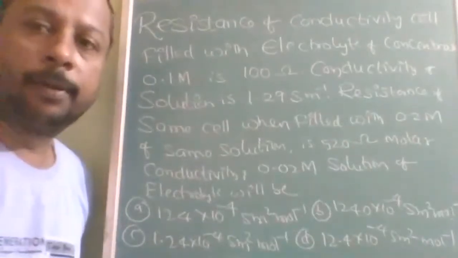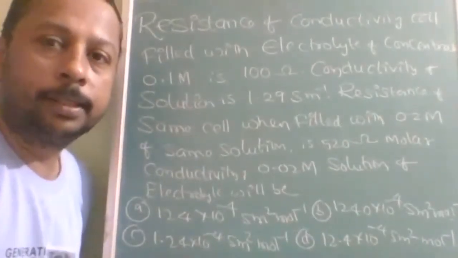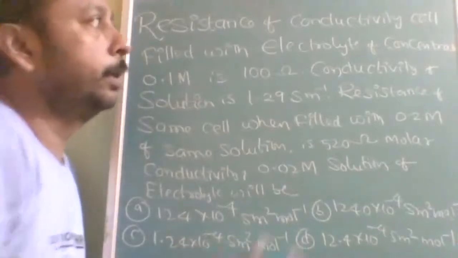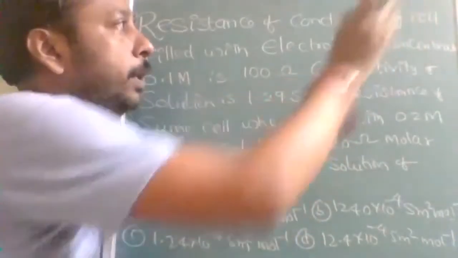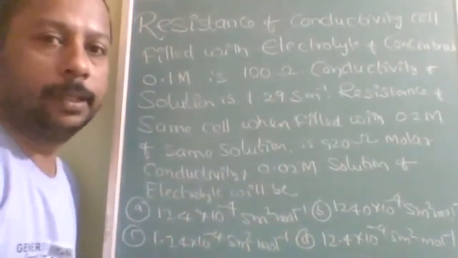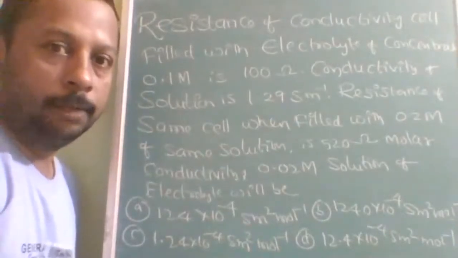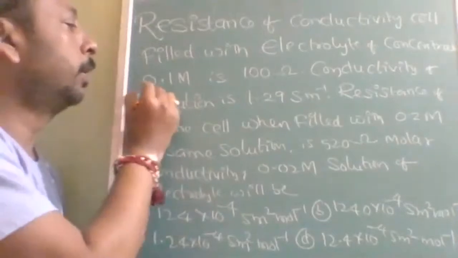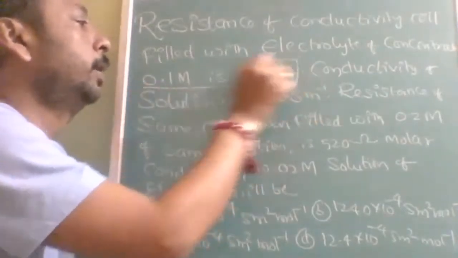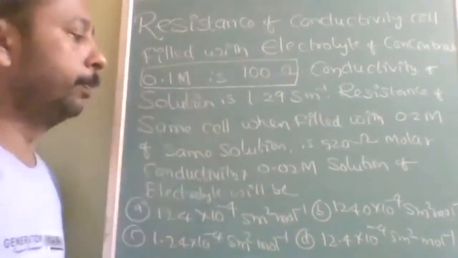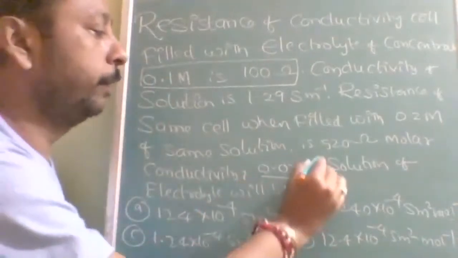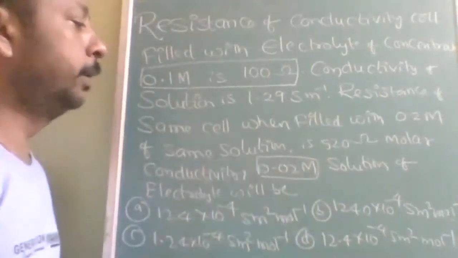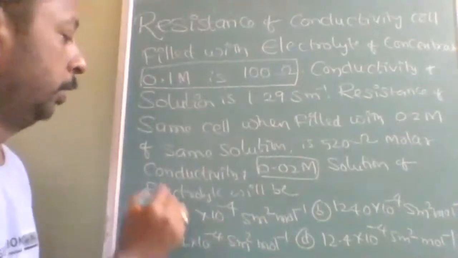Okay, here it is from the conductivity topic, resistance of a conductivity cell. A conductivity cell filled with electrolyte of concentration 0.1 molarity had a resistance of 100 ohm, conductivity 1.29. Then the same cell is filled with 0.02 molarity, and the resistance is 520 ohm.